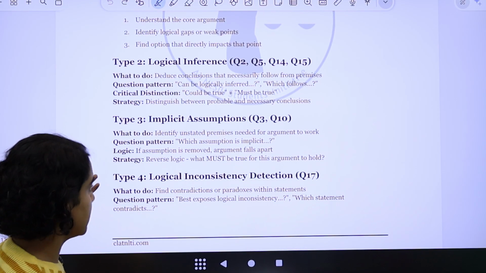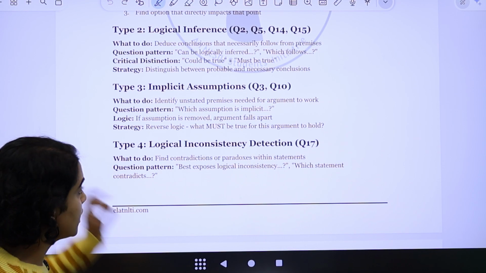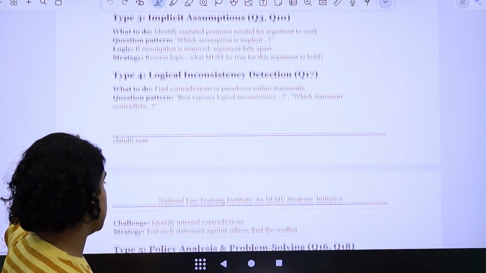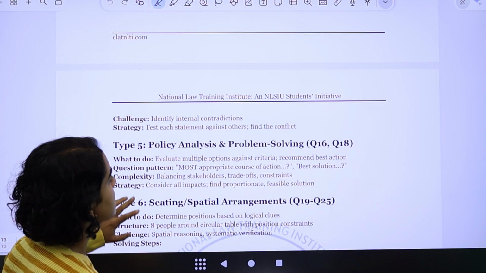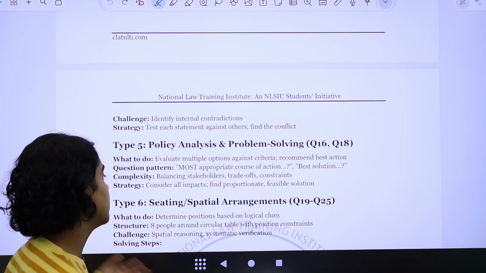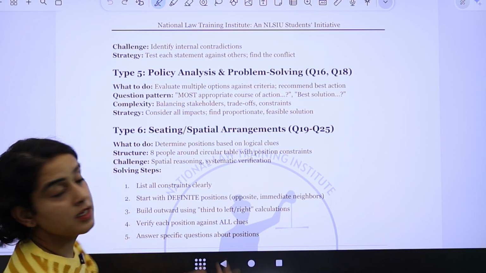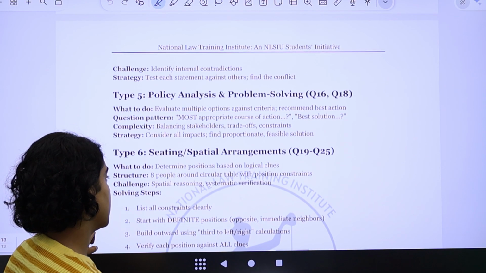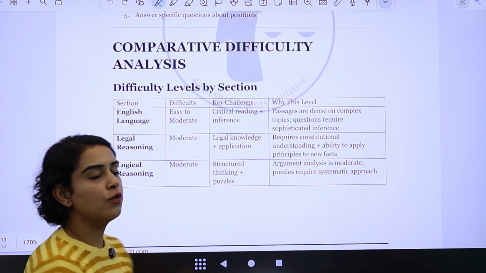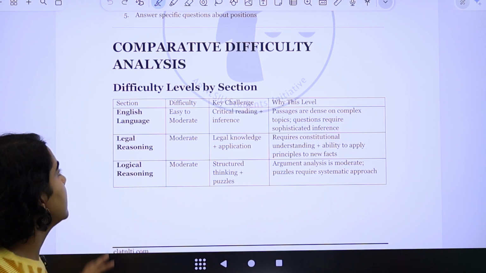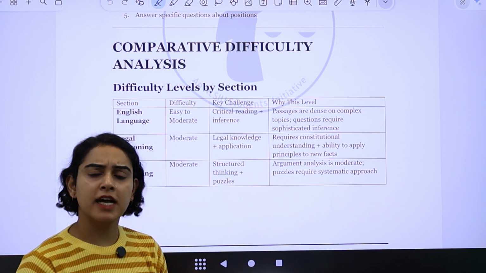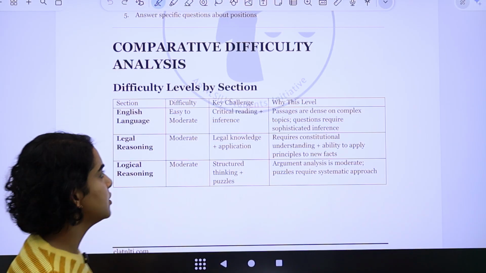and implicit assumptions. The detection of inconsistency in the logic was also tested, and analysis of policies, and otherwise some situations and problems were given, you had to solve those. And of course, sitting arrangement questions were also there, right? So what can we take away overall from this analysis of the entire sample paper? That the English section was fairly easy, and the difficulty level was easy to moderate.